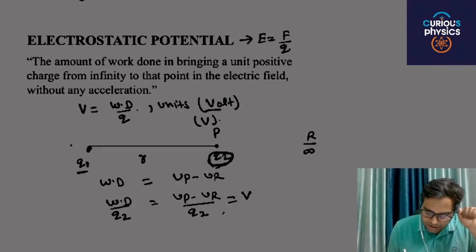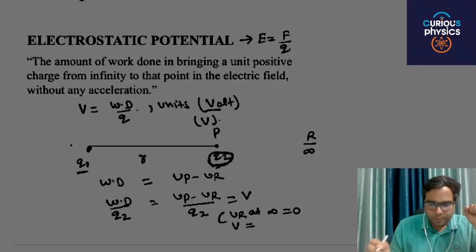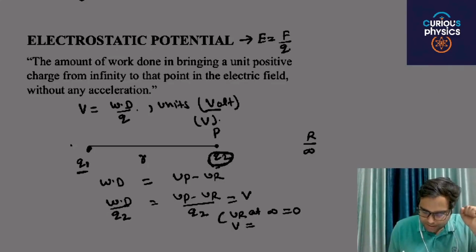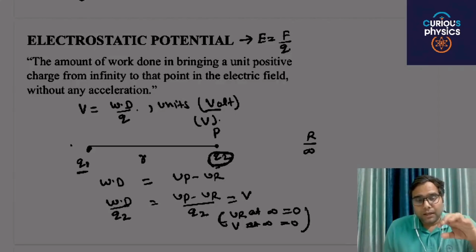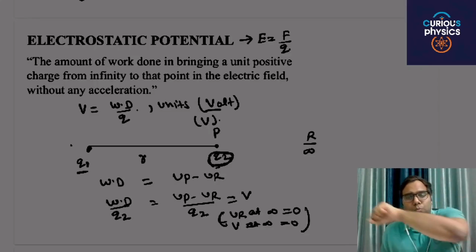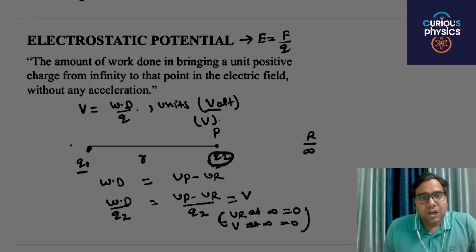But the condition is that the potential energy at infinity is equal to zero, or you can say the potential at a particular point at infinity is equal to zero. Are you able to understand my point? So change in potential energy and work done per unit charge: the amount of work done spent moving that particular charge from infinity to that point is known as potential.